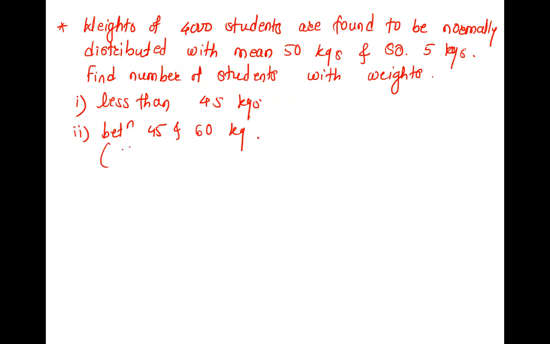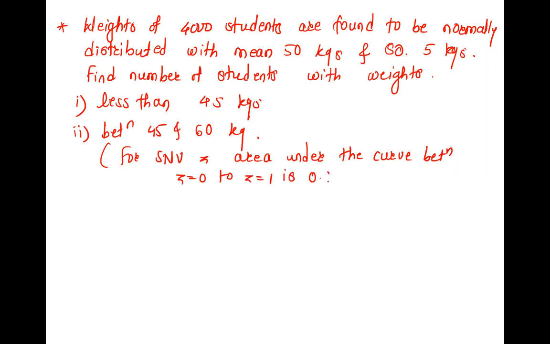Okay, some things are given to you for SNV, for standard normal variable Z. The area under the curve between Z is 0 to Z is 1 is 0.3413 and Z is 0 to Z is 2 is 0.4772.